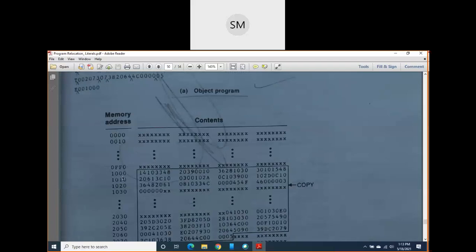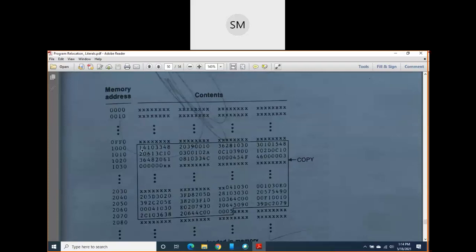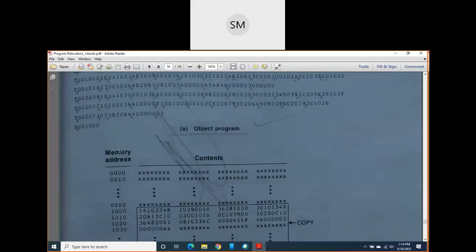But from address 1000, our object program started to be loaded into the memory. Now, if you are marking these spaces as blank, what does it mean? This means that this space is occupied by some other program, or some other program is loaded into this space.